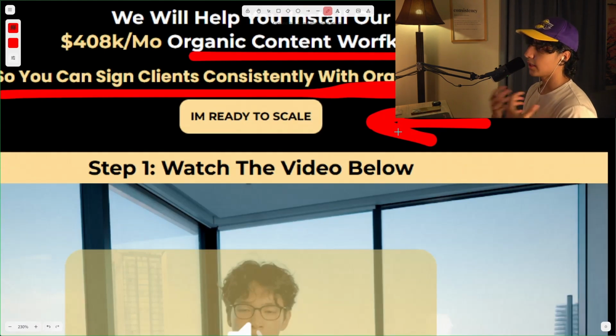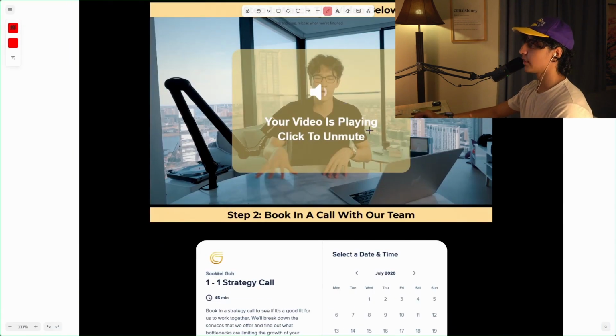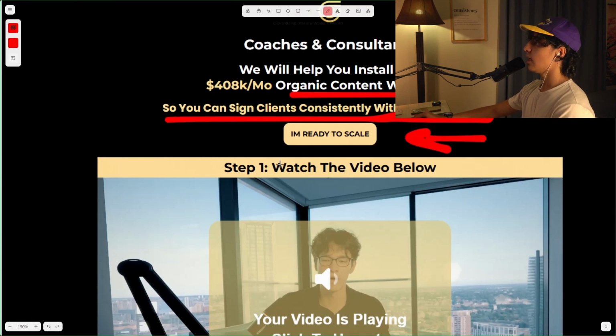I'm ready to scale. I haven't tested if a button before the VSL works better. He's probably testing this. I don't know. I can't speak on it. But interestingly, he's decided to put the button before the VSL instead of after the VSL, as you normally would. Step 1, watch the video below.